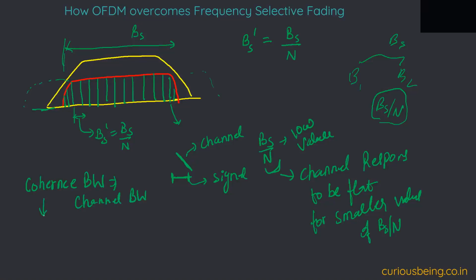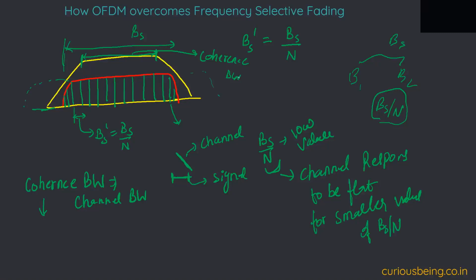Coherence bandwidth is the part of the channel for which the spectrum is flat. So this part is actually my coherence bandwidth. To answer your question, this is a case where the signal bandwidth is greater than the coherence bandwidth. I mentioned earlier that channel bandwidth is loosely represented by coherence bandwidth also.